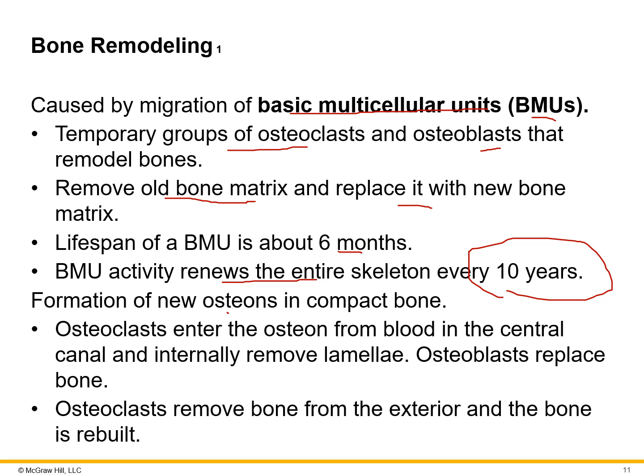So in the formation of new osteons, the functional unit of the compact bone, those osteoclasts enter the osteons from the blood in the central canal, and they can also move internally through the lamellae, and then the osteoblasts replace the bone. Now, osteoclasts also remove bone from the exterior, and the bone is going to be rebuilt.